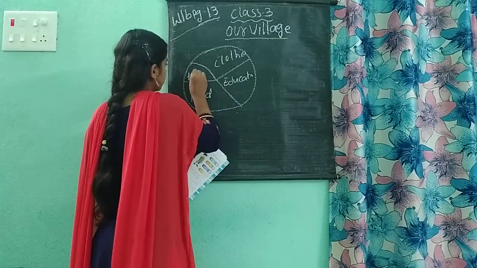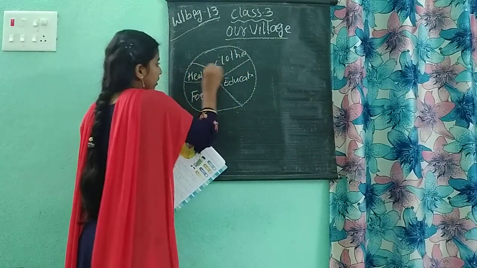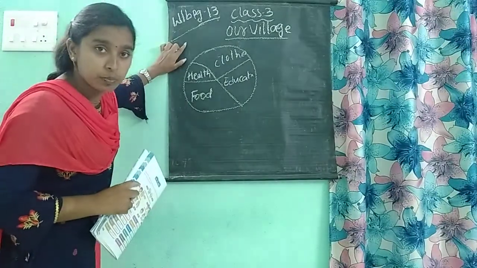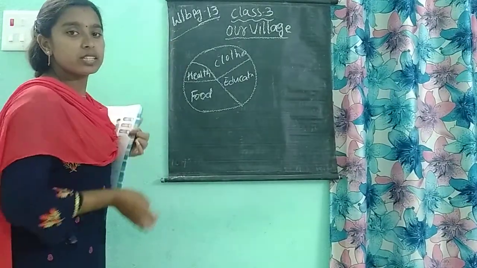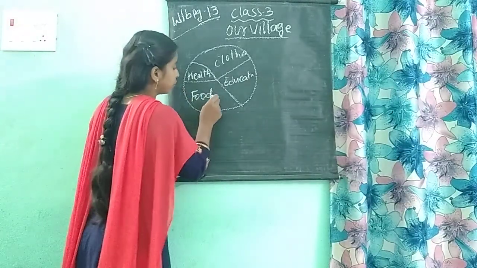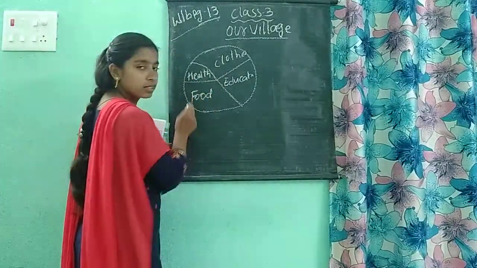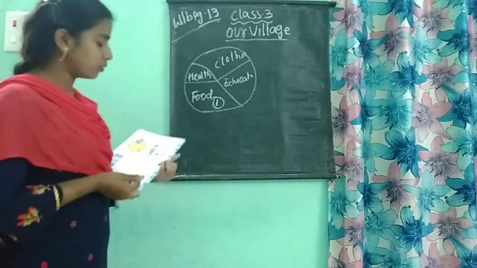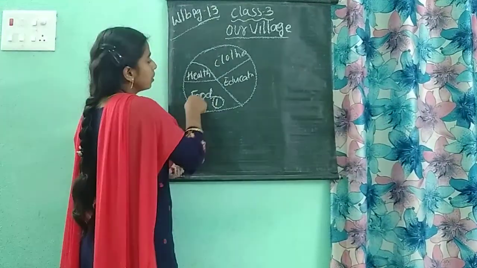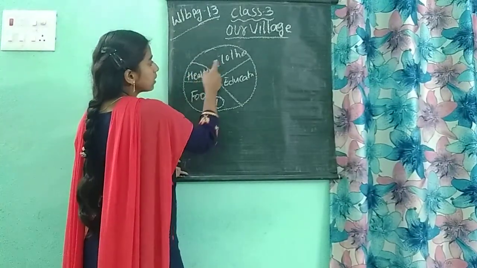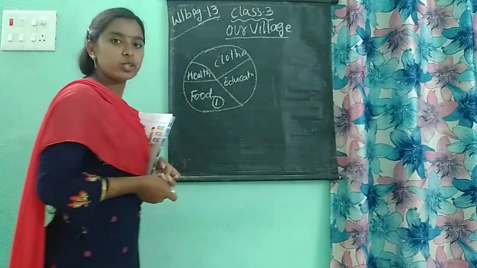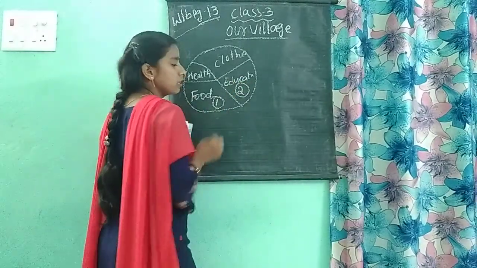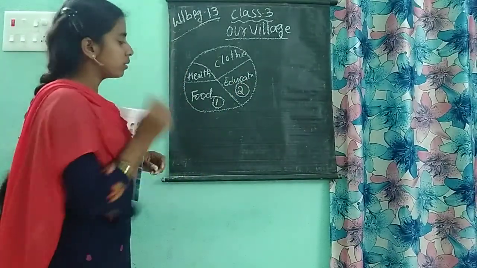And this is the health. Yes or no? Here which part is taking more space? For which they are giving more priority, that is food. Food is taking more space in this circle. Yes or no? So keep here 1. After food, health, clothes, education. Which one is taking more space there? Education. For studies. You also give numberings there.